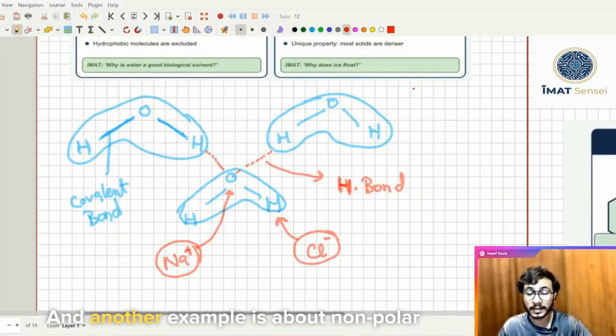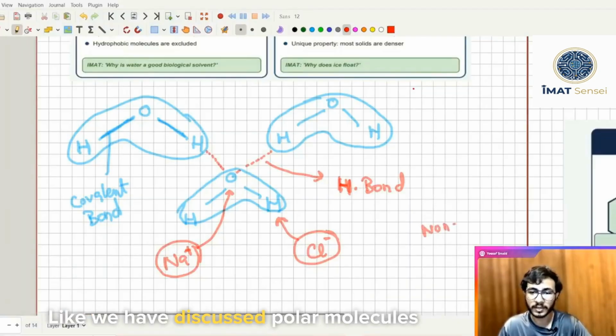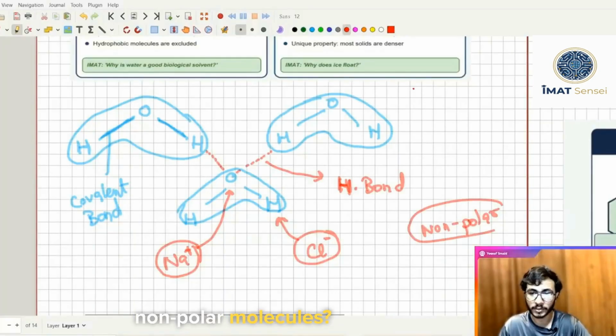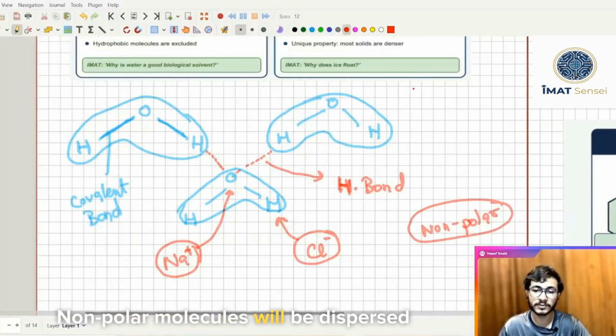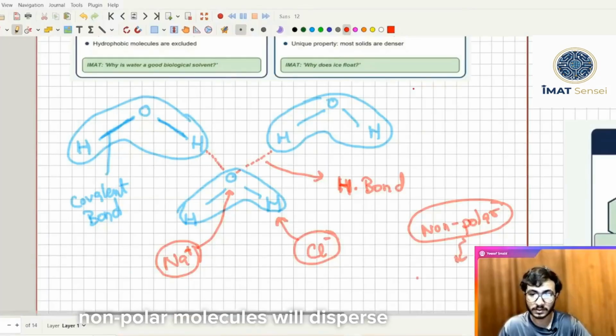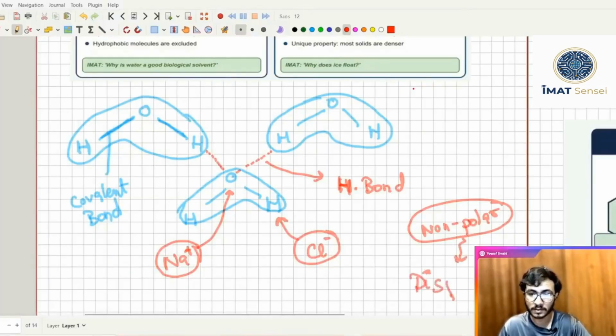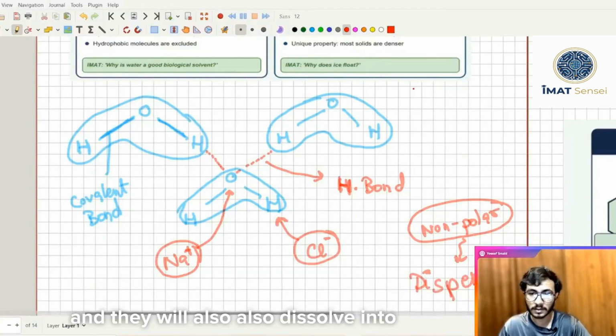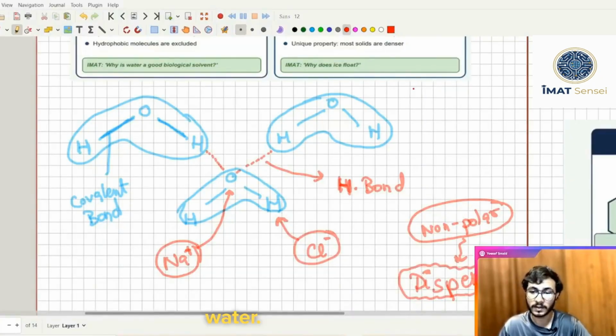And another example is about non-polar molecules. We have discussed polar molecules like sodium chloride. What about non-polar molecules? Non-polar molecules will be dispersed in water. There is a very high chance that non-polar molecules will disperse, and they will also dissolve into water.